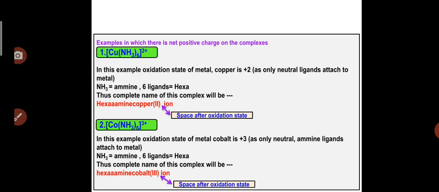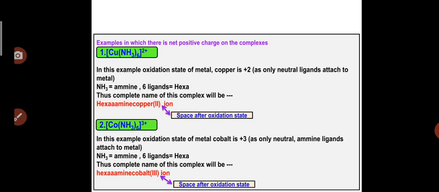While giving names to coordination complexes, it is very important to know the oxidation state of the central metal atom, and how to calculate it is a very important point. So in this example, copper has a +2 oxidation state because only neutral ligands are attached to the central metal atom copper.